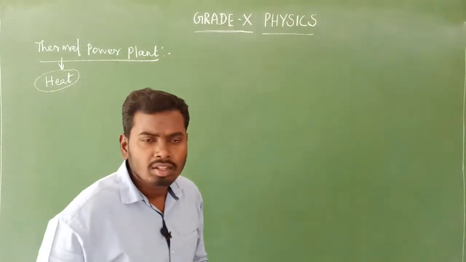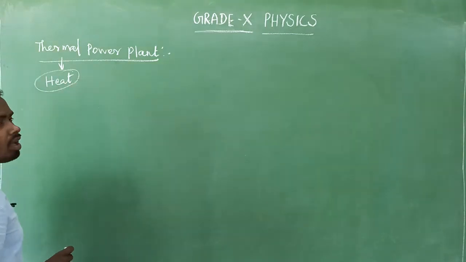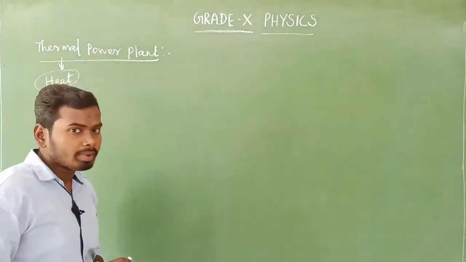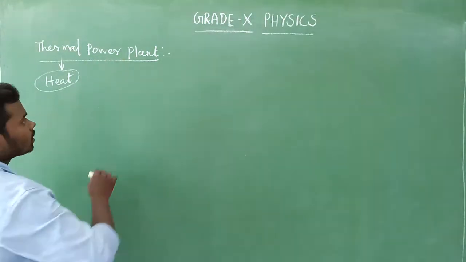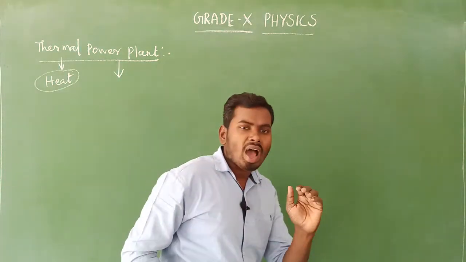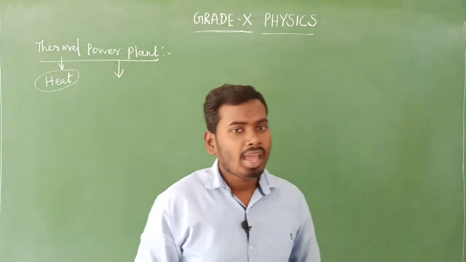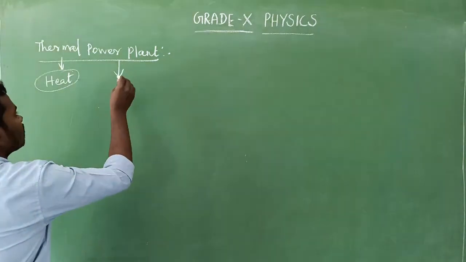The word thermal means heat. Next, the word power plant means the place where the electricity is generated. Note this point.